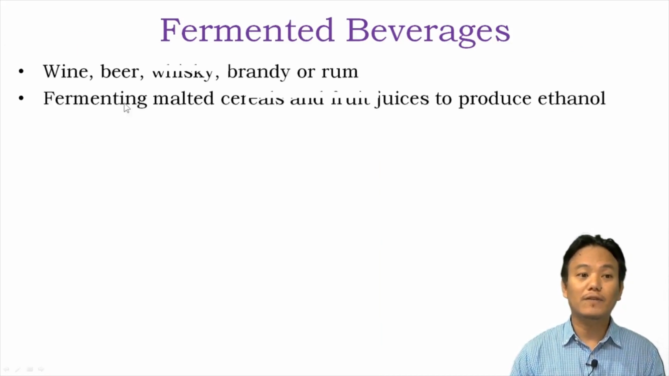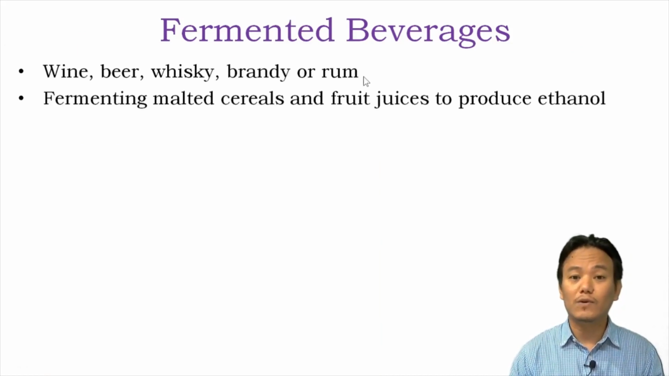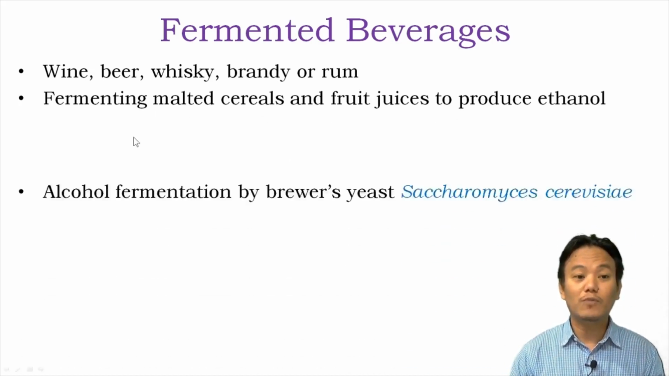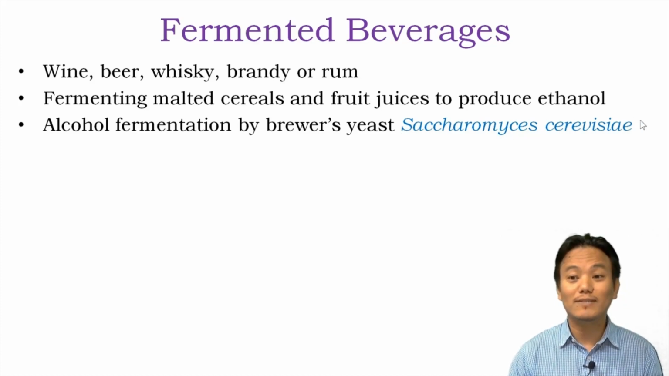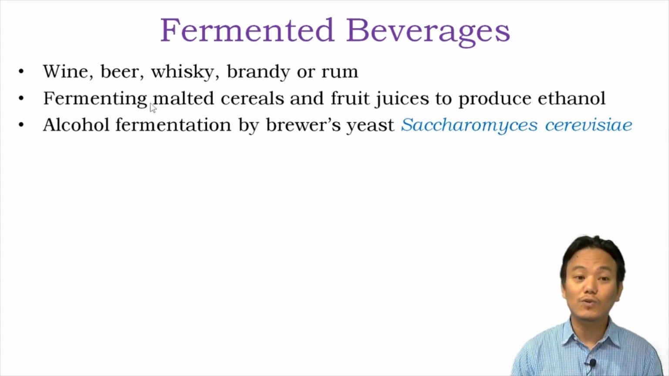Fermented beverages are one of the industrial products produced with the help of useful microorganisms. Fermented beverages like wine, beer, whiskey, brandy or rum are produced by fermenting malted cereals and fruit juices in order to produce ethanol. For the fermentation process, we use a particular microorganism called brewer's yeast. This brewer's yeast is also called Saccharomyces cerevisiae. Just like baker's yeast, brewer's yeast is also Saccharomyces cerevisiae, a different strain of yeast. It is used to produce these alcohol-based beverages.